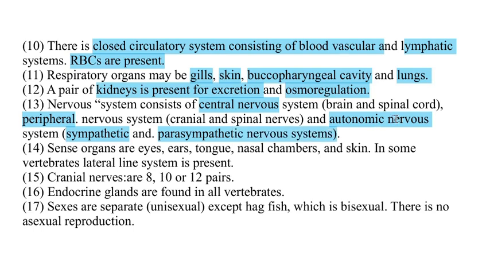The autonomic nervous system regulates the involuntary actions. However, the somatic nervous system regulates the